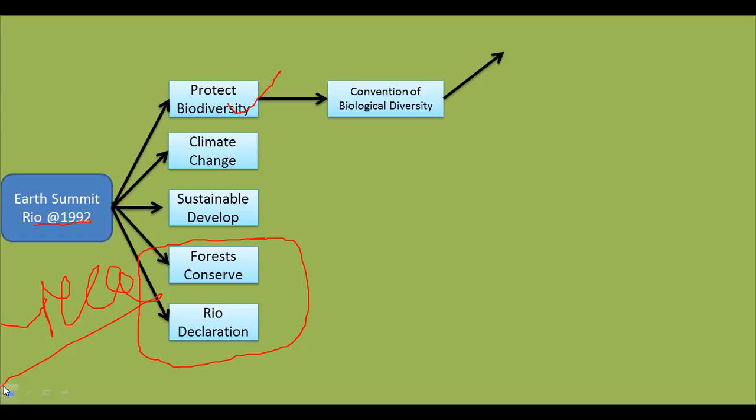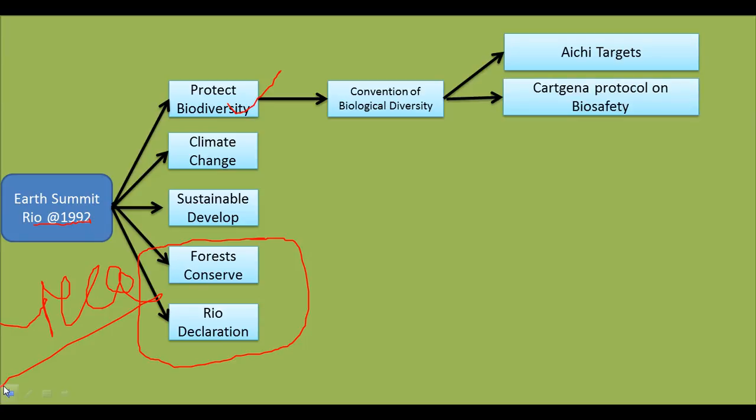Under the Convention on Biological Diversity, again there are three children which are very, very important. One, achieve targets. Second one, the Cartagena Protocol on Biosafety, and the Nagoya Protocol on genetic resources. These three are very, very important.